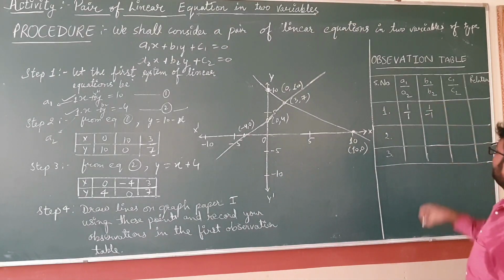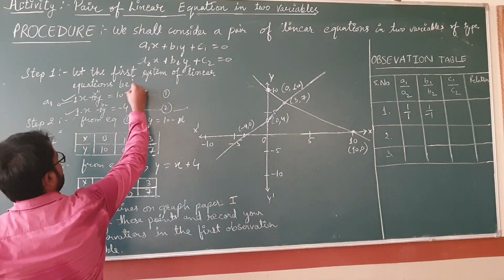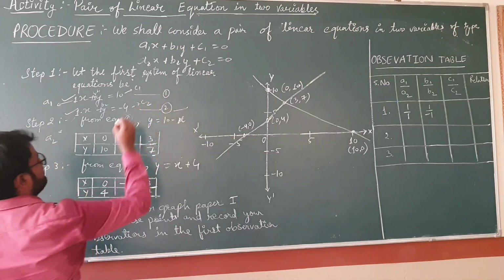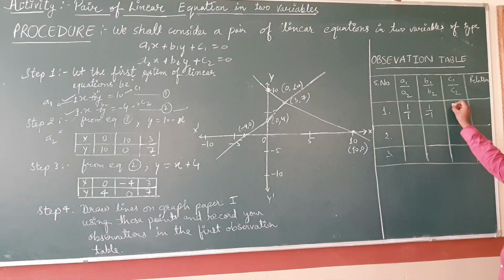1 upon minus 1. And c1 and c2 are your constant terms. What is c1? 10 is your c1, and what is c2? Minus 4 is your c2. So write the ratio of c1 upon c2, that will be 10 upon minus 4, or you can write it as 5 upon minus 2, since 2 5s are 10. And here you can see that a1 upon a2 is not equal to b1 upon b2, which is not equal to c1 upon c2. So what is this? This is the relation: a1 upon a2 is not equal to b1 upon b2.